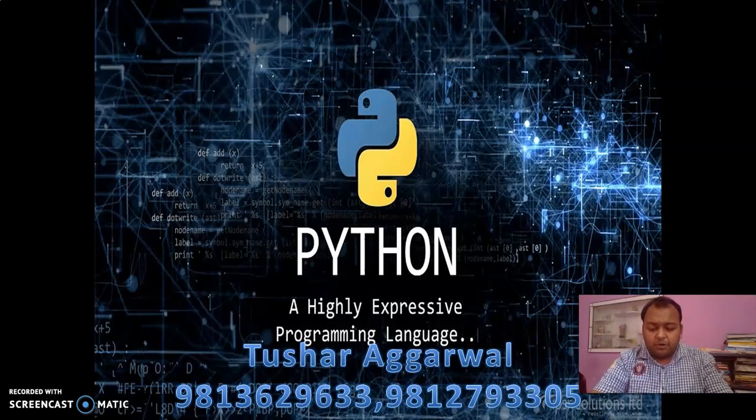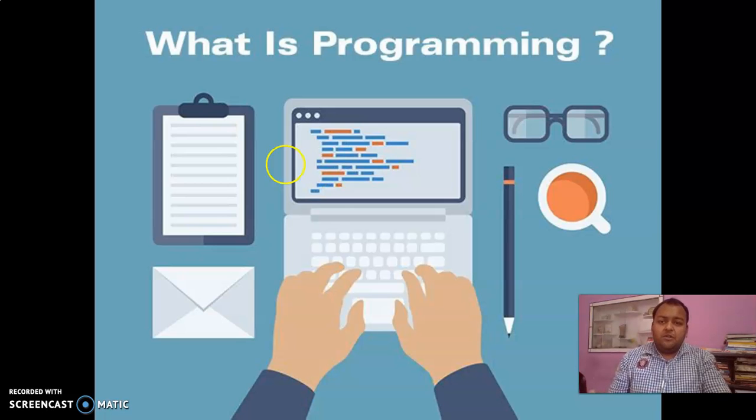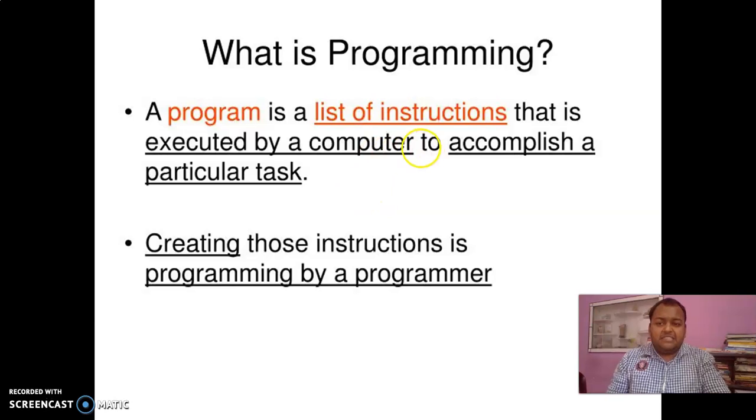But as you are new to programming, let me take you to the world of programming with the first step. Now, friends, what is programming? Writing something on a computer? No, it is about instructions. In the previous tutorial also, we went through programming. So what is programming? In my sense, a program is a list of instructions that is executed by a computer to accomplish a particular task. Any kind of instructions implemented by a computer to perform a task are programs.